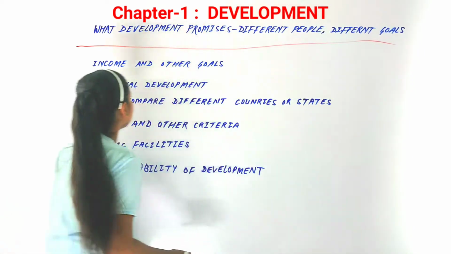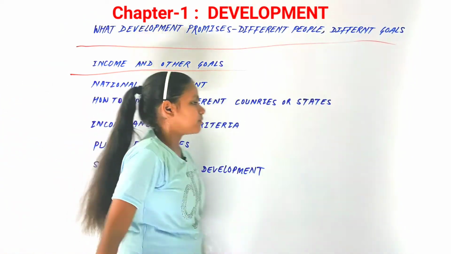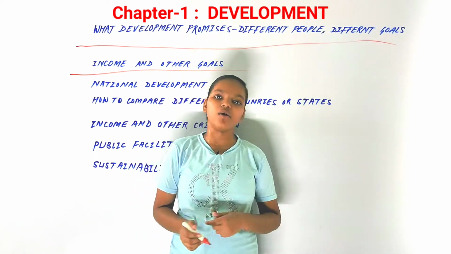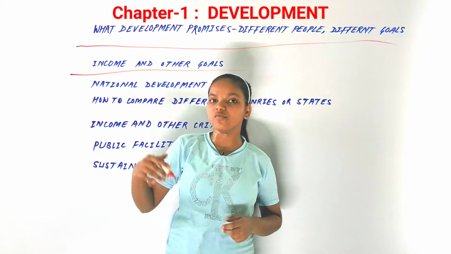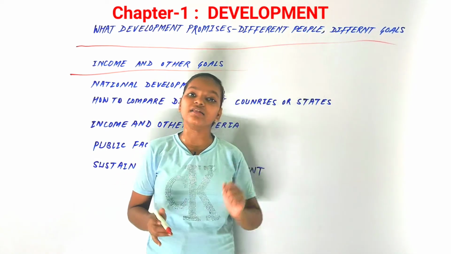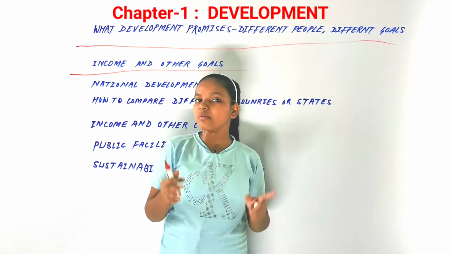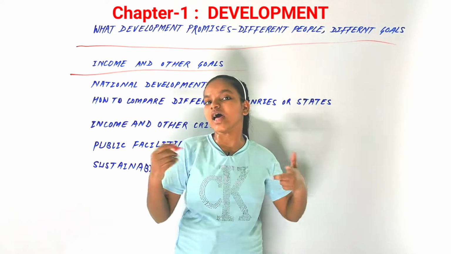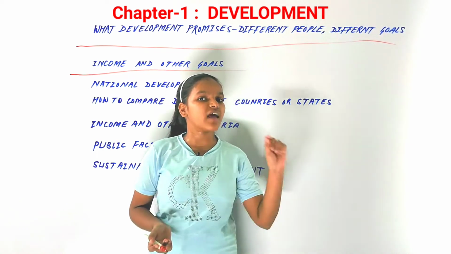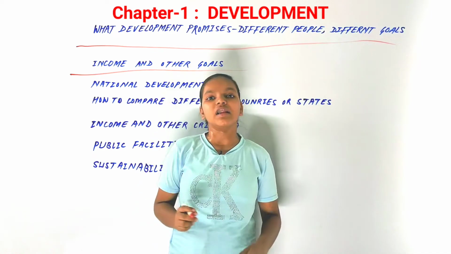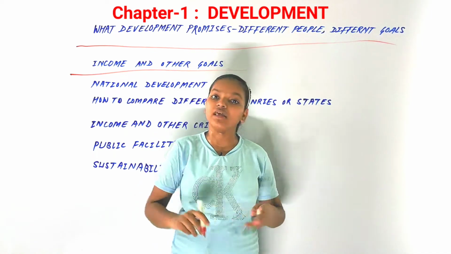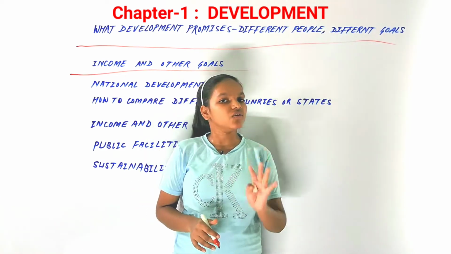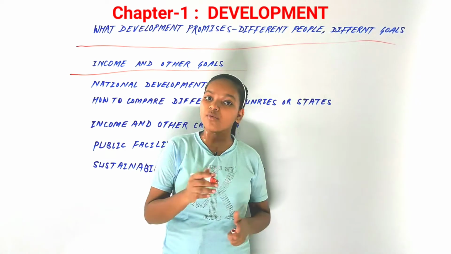After that we have income and other goals. Different people have different opinions on development, but the most common thing they would need is that their income should be more, the income from which they can earn a livelihood. Besides income, there are other goals as well. They would want more freedom, security, and no discrimination. They would want more equality and more rights. So there is a matter of income as well as other goals.